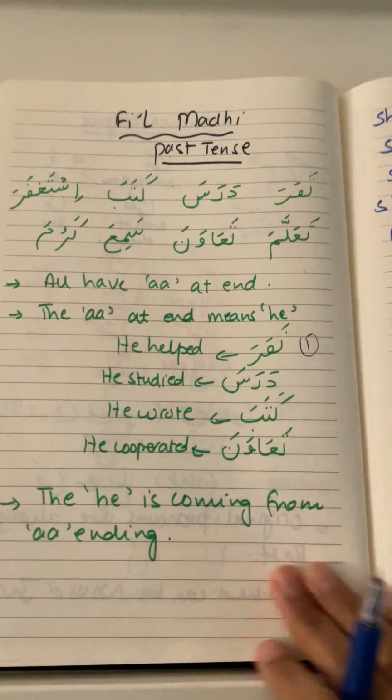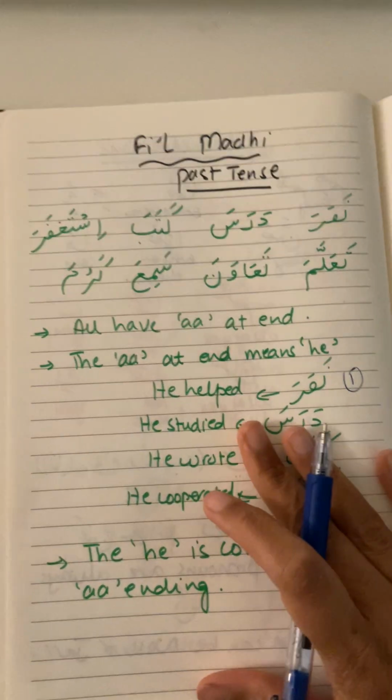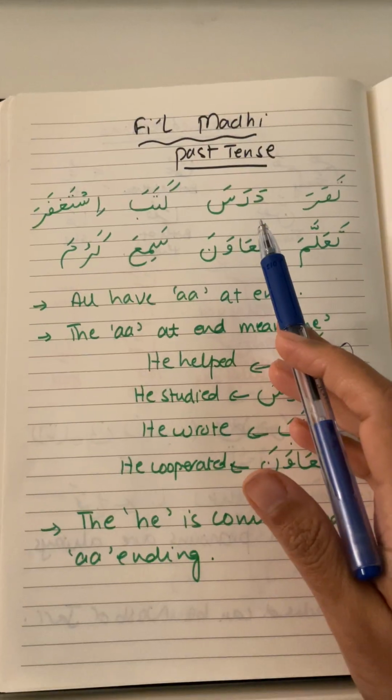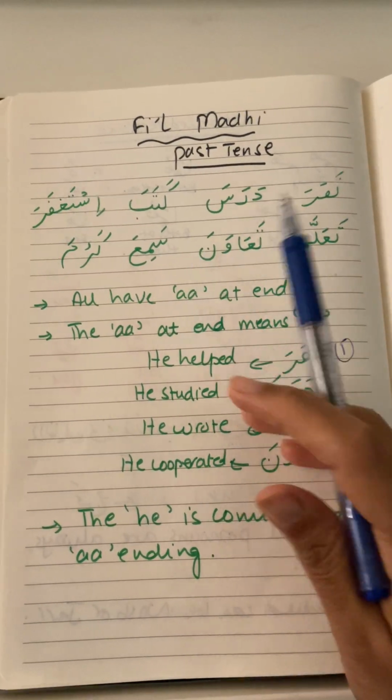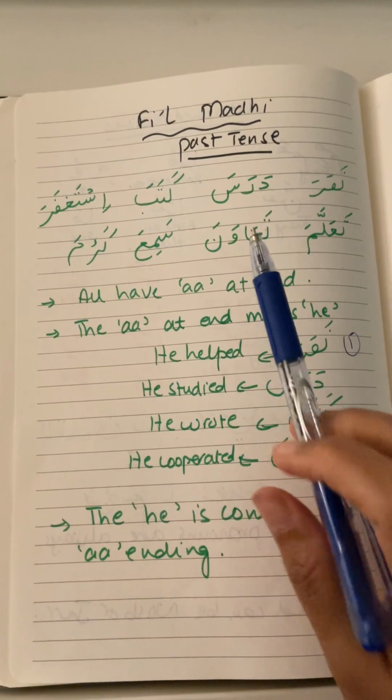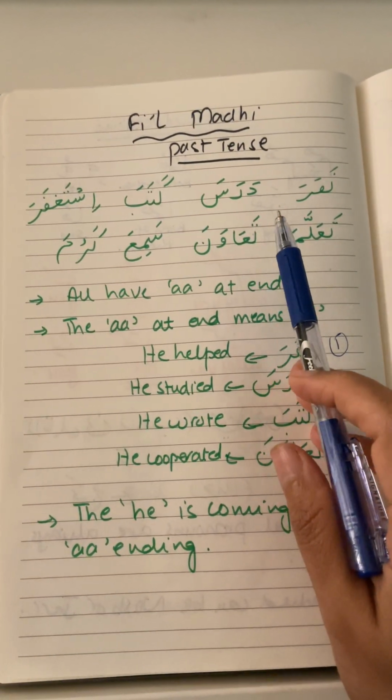And so now we are going to start with the fail, and in the fail we are going to do the fail mazi first, which is the past tense. And fail basically is a word that is stuck in the past, present or future, so it has a tense with it, either it's in the past or present or in the future. And today we're going to start with fail mazi, which is the past tense.